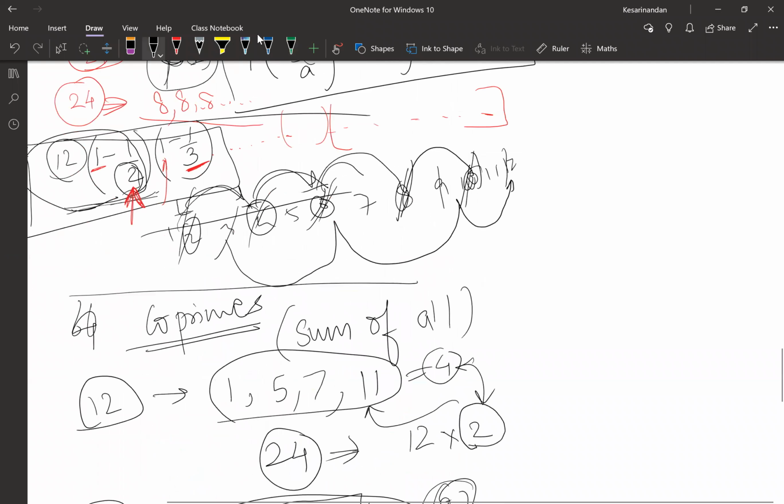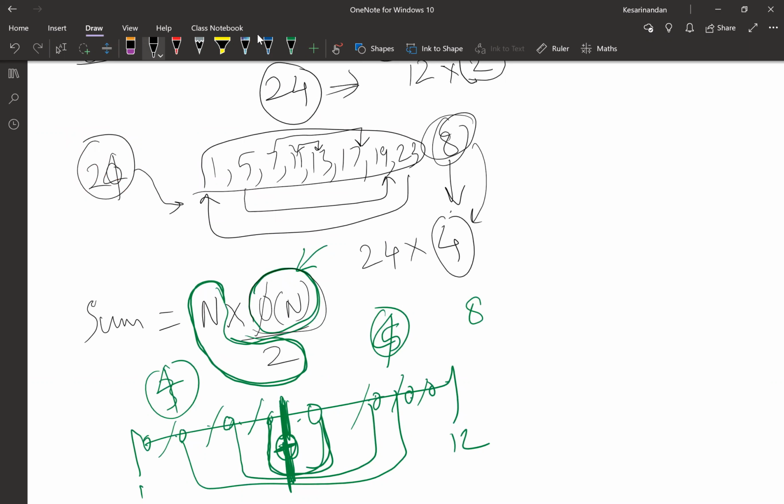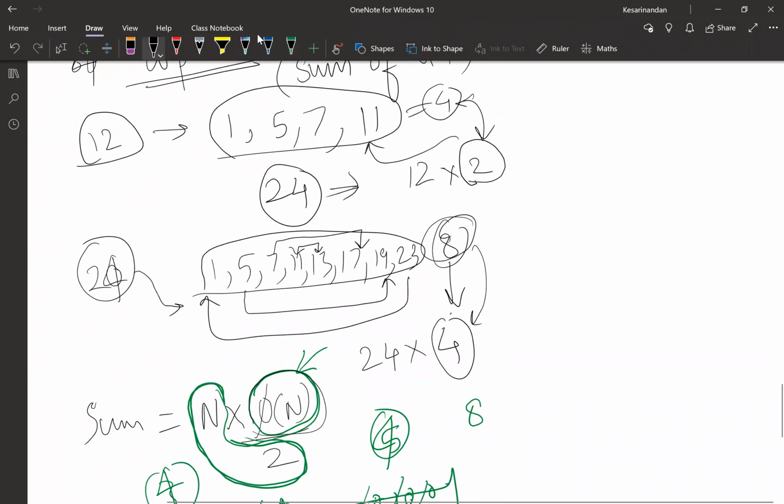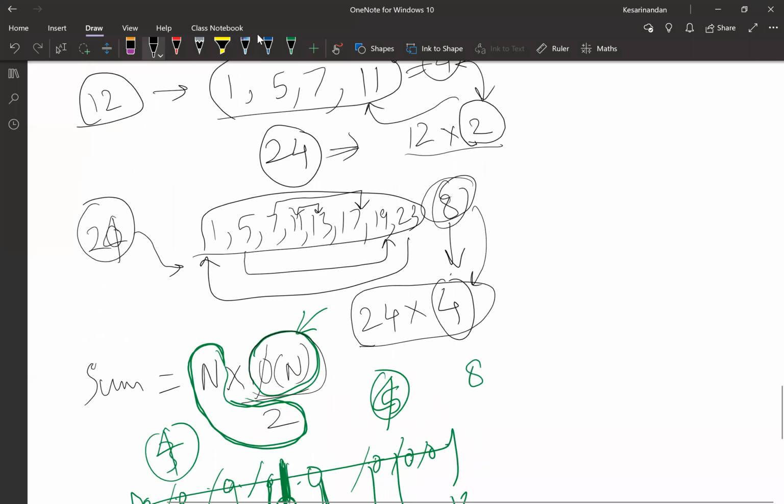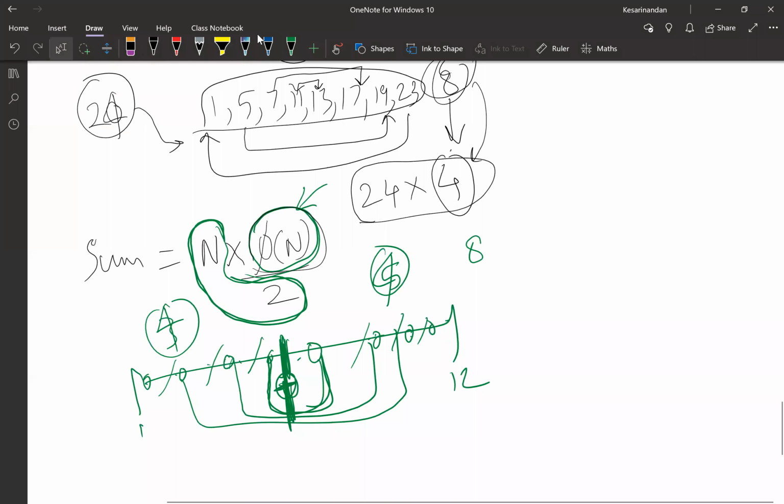So I've just placed it here, phi of n into n by 2. You understood this pattern, right? 12 into 2, 24 into 4. How did we get this? I'm just putting it in the formula part.